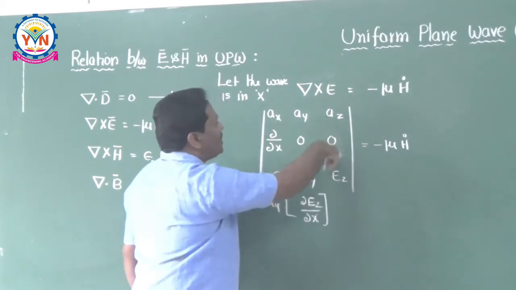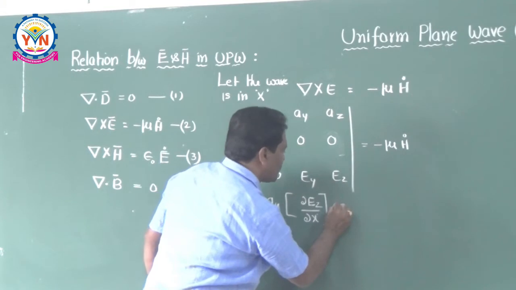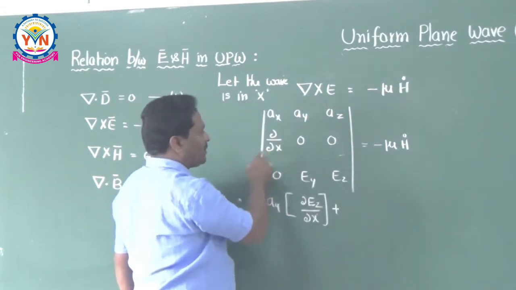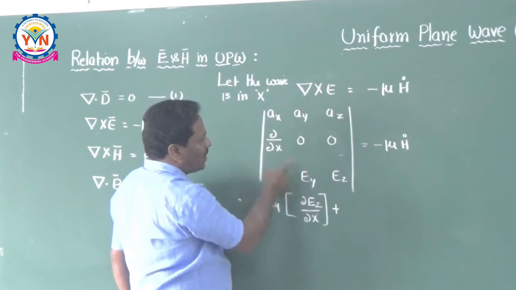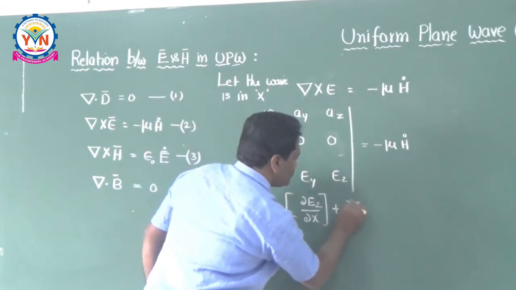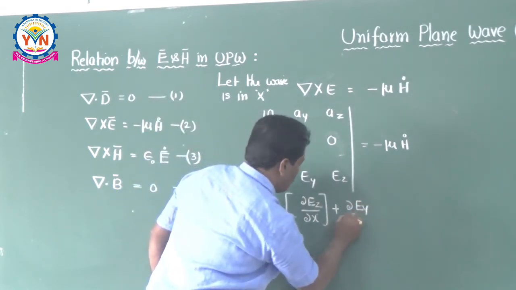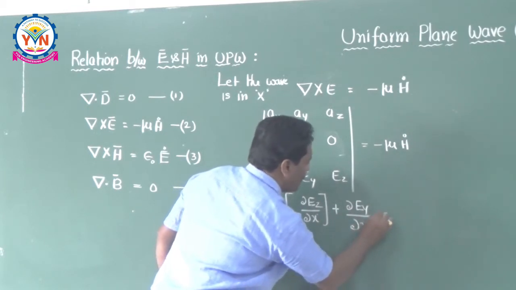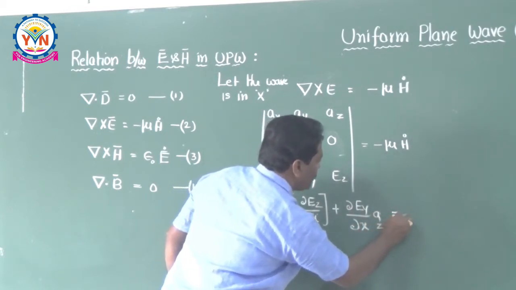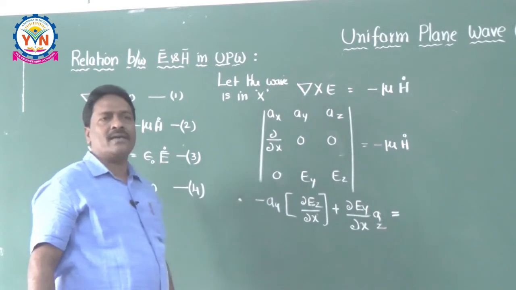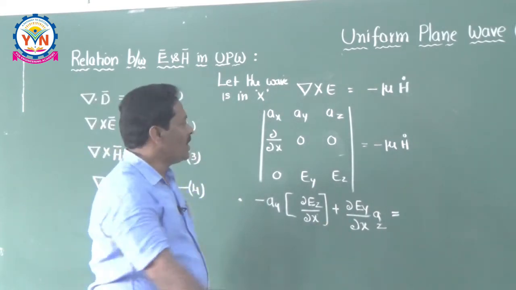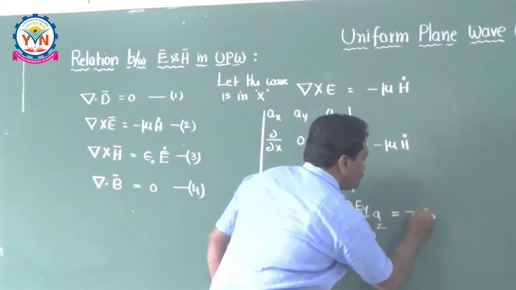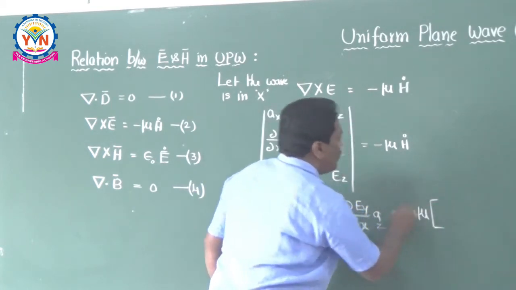Plus Az, because it's minus plus, Az into dou Ey by dou x, so the expansion is minus dou Ez by dou x into Ay plus dou Ey by dou x into Az, is equal to minus mu into H dot. What is H dot?